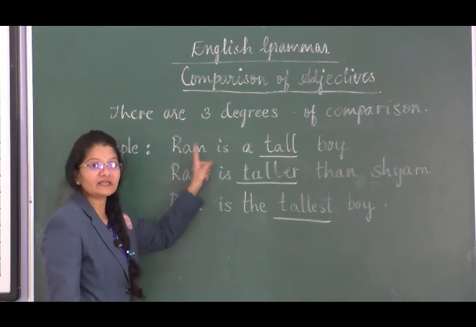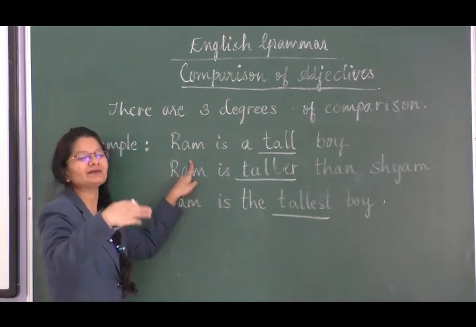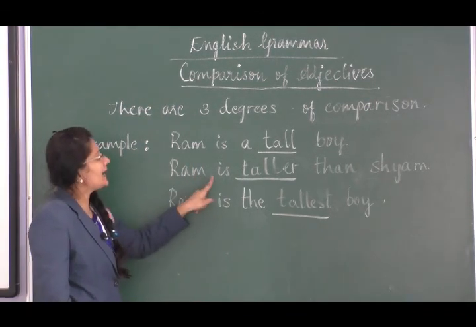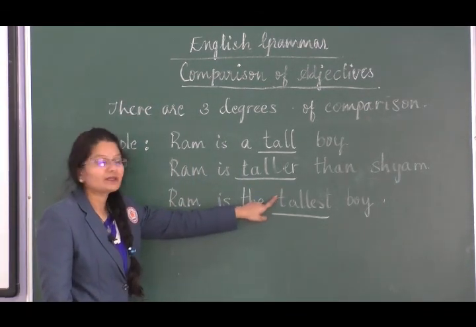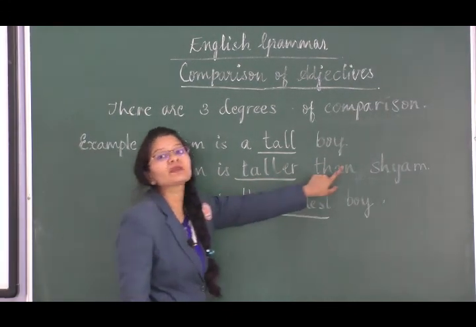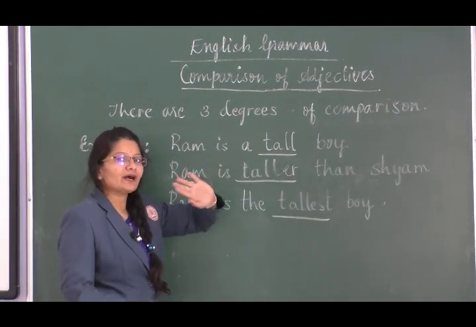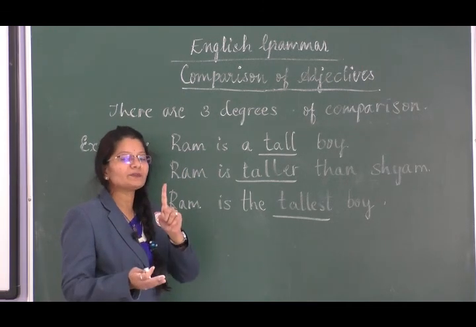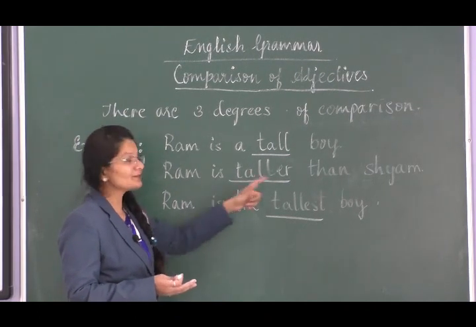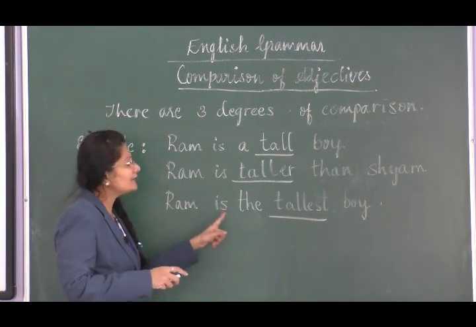So positive is again only one quality of one person, and it could also be a thing or any other material. Then Ram is taller than Shyam. So here you are comparing Ram and Shyam, right? Ram and Shyam are the 2 people who are compared with one particular attribute, that is the height. So you are just comparing one quality there, but for 2 people. Then Ram is the tallest boy.